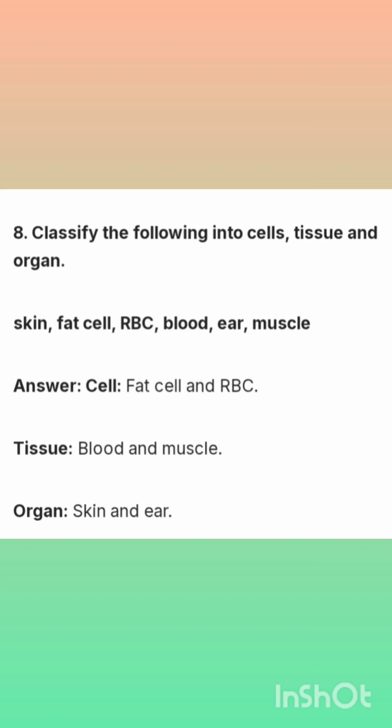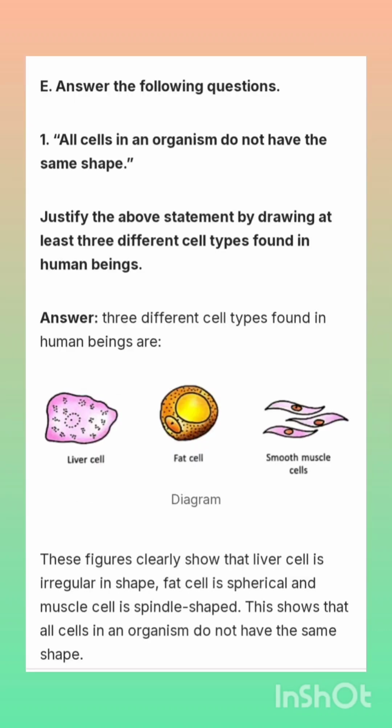Question number 8. Classify the following into cells, tissue and organ: skin, fat cell, RBC, blood, ear, muscle. Answer: Cells: fat cell and RBC. Tissue: blood and muscle. Organ: skin and ear. E block, answer the following questions.